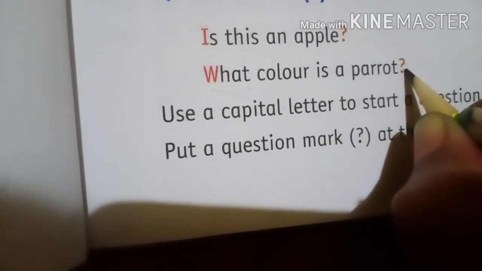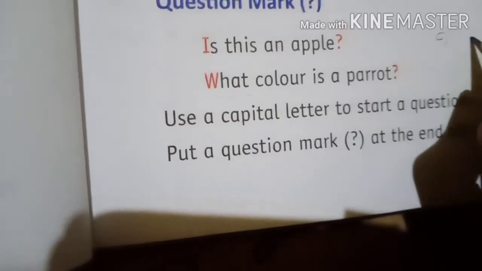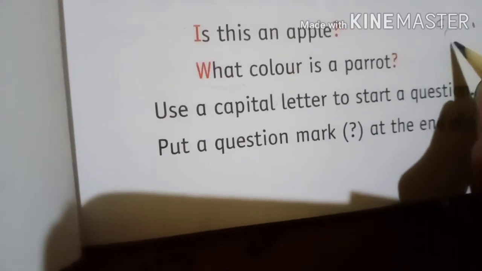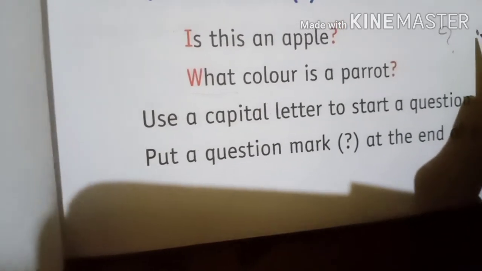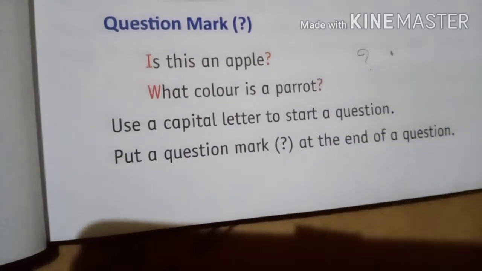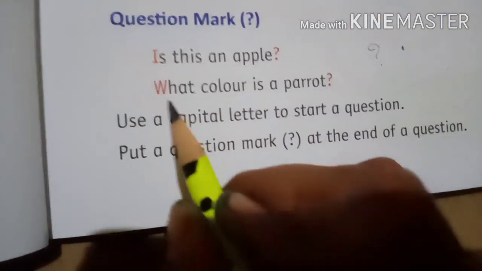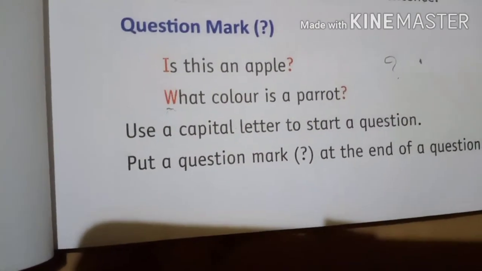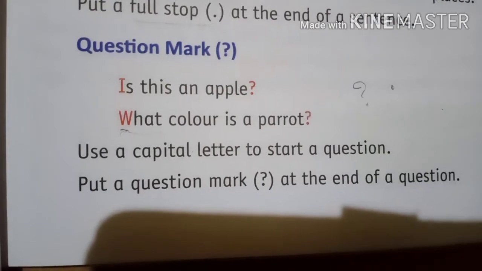This is a question mark, this is a question mark, this is a full stop. At the end of the sentence, which means the end of the answer, we have to show the full stop. And whenever you start to write, you should start from the capital letter. So this is a small piece of information they have given for you.